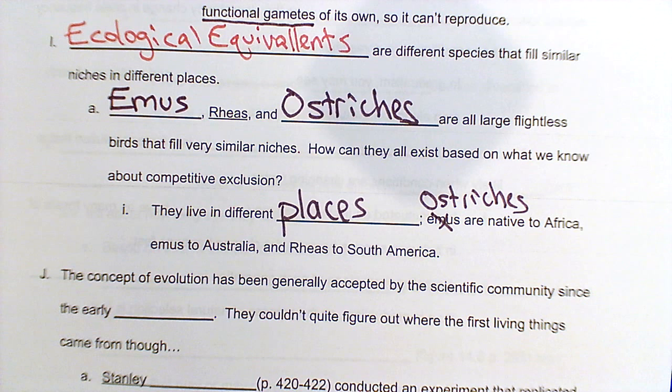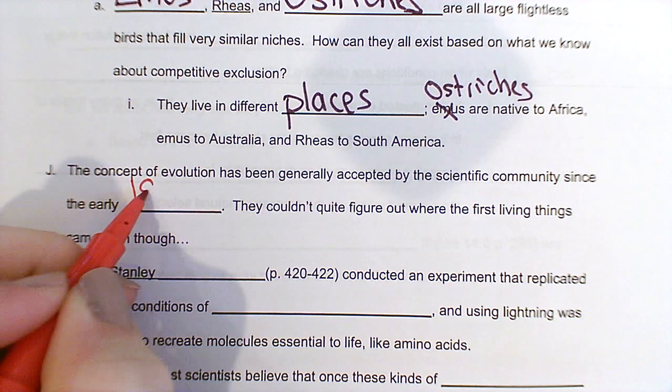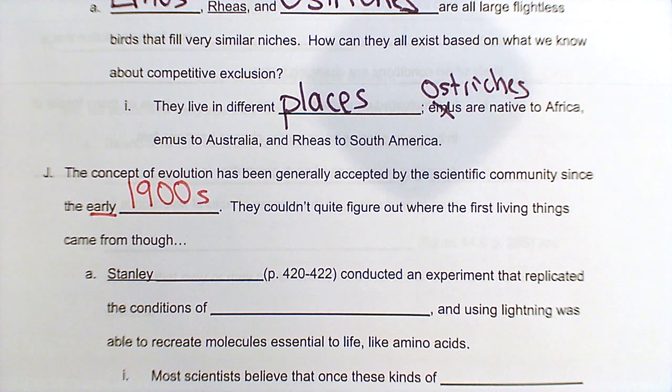Okay. All right. So the concept of evolution has been pretty much accepted by the scientific community for quite a long time, since like the early 1900s. But remember, the concept of evolution starts with a living thing being changed over time.